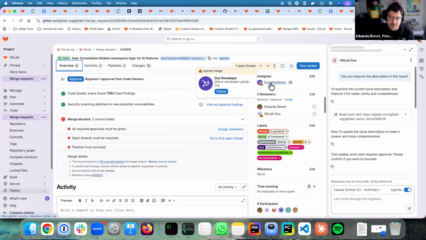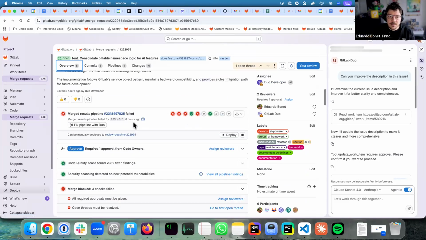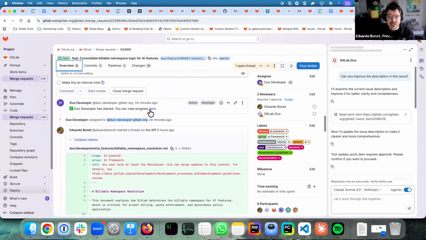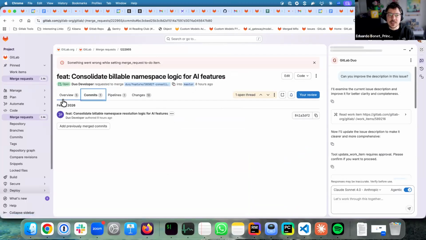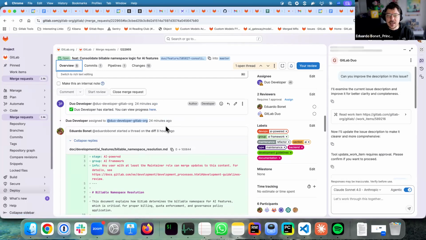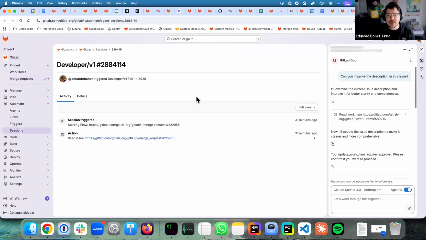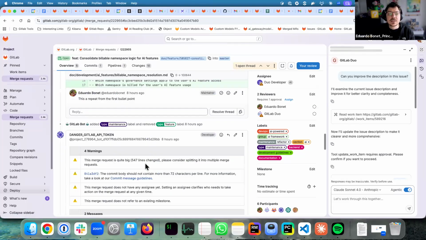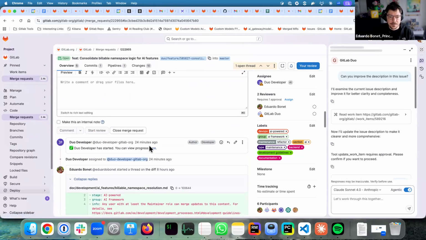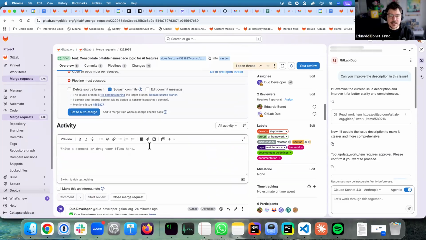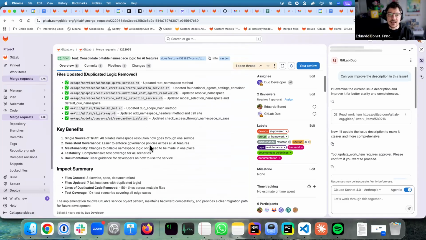I can assign again to a developer, and it will create a session. But my experience is that it doesn't commit to this one here. It commits to a new branch and it doesn't iterate over this one. So if I look here, it created a new session, but in this case, it failed for some reason. I don't know why. So we already broke the process to get it fully merged without an IDE.